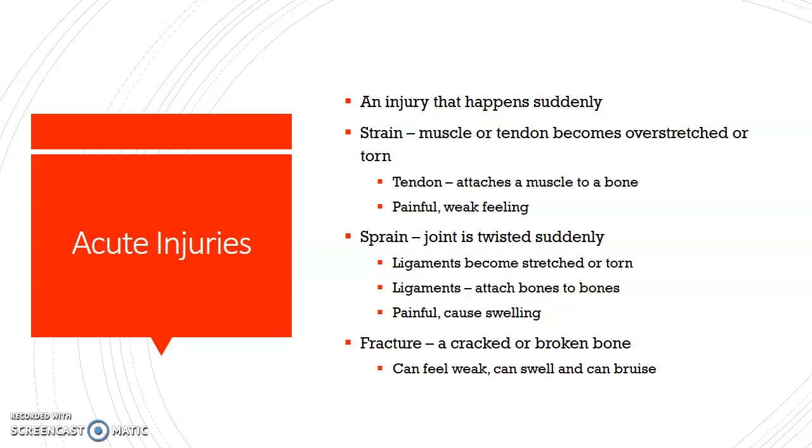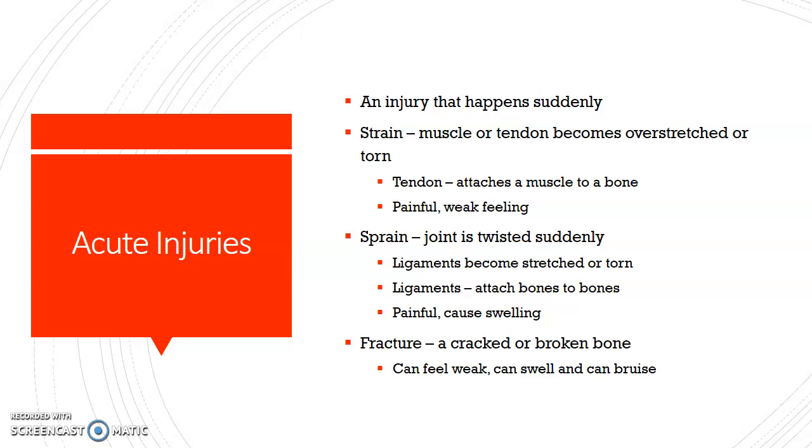Strains, sprains, and fractures are 3 types of acute injuries. A strain happens when a muscle or tendon is overstretched or torn. A tendon is a tissue that attaches a muscle to a bone. Strains are painful. The injured area may feel weak.